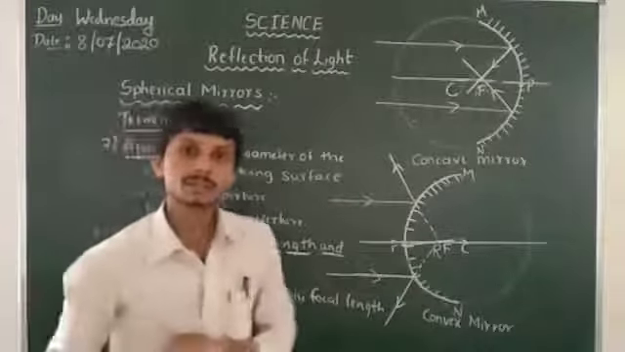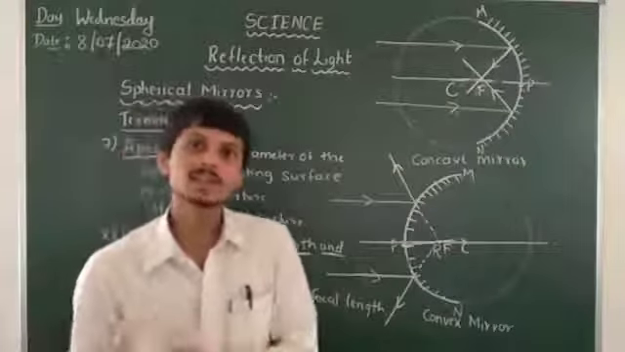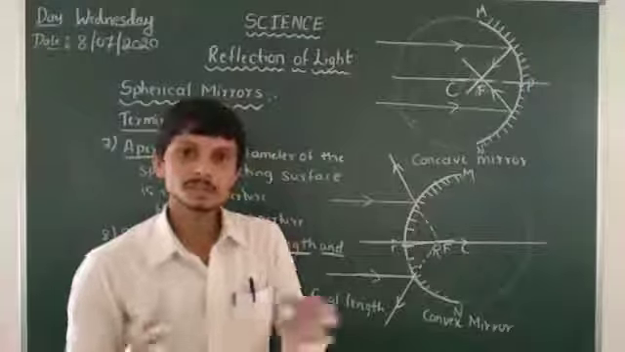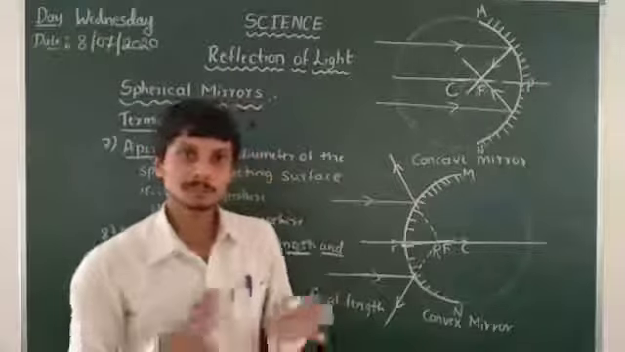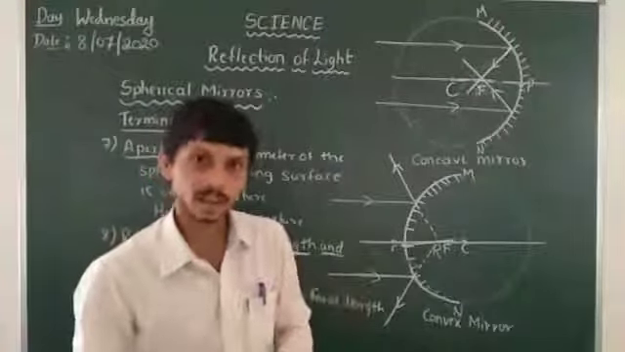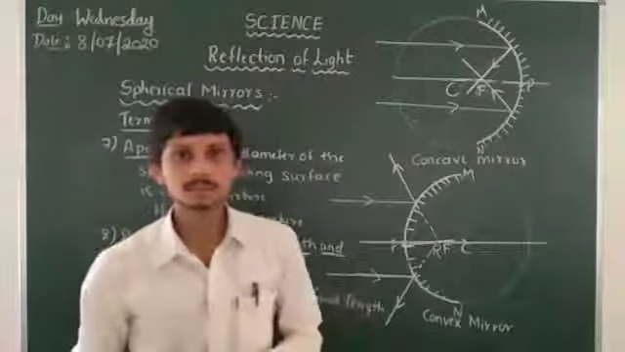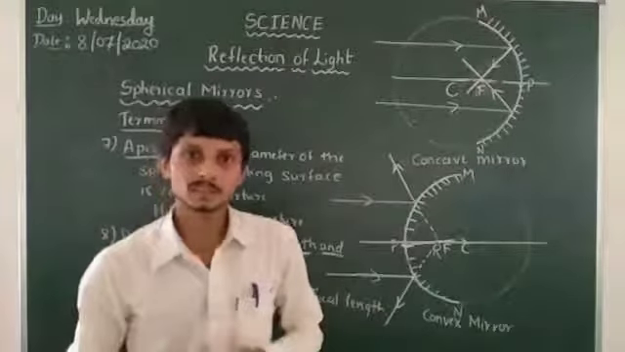So these are all about some of the terminologies and the relation between radius of curvature and focal length. In this class we discussed spherical mirrors, types of spherical mirrors, the terminologies in spherical mirrors, and some relations between those quantities.